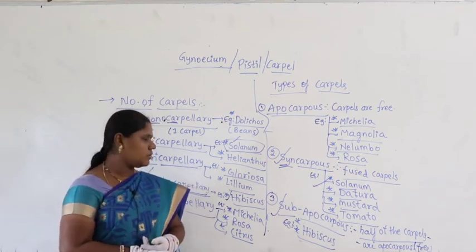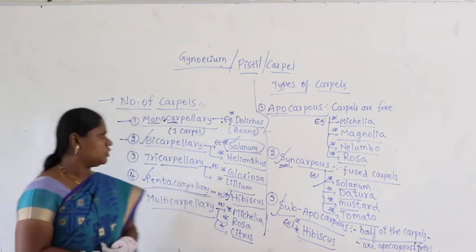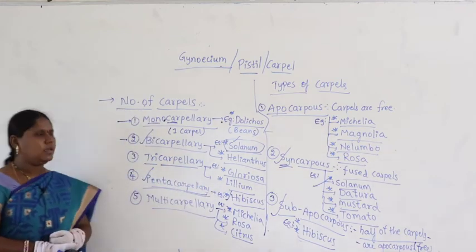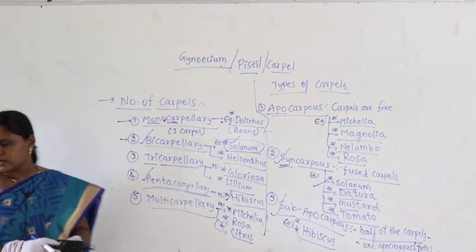So you are not supposed to get confused with the examples. Make sure that you practice all the examples. Right. Now let us continue further.